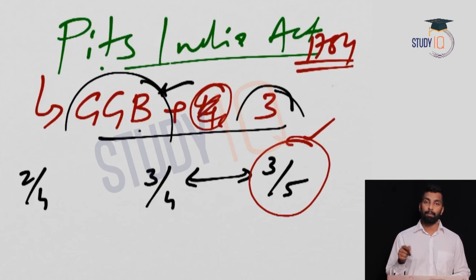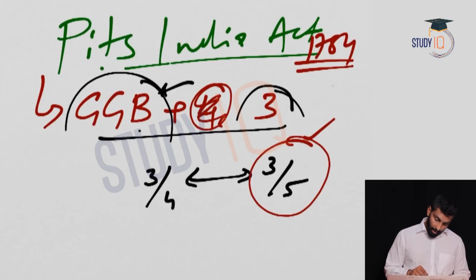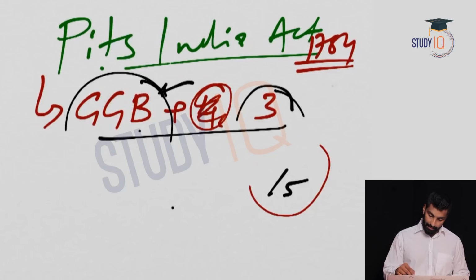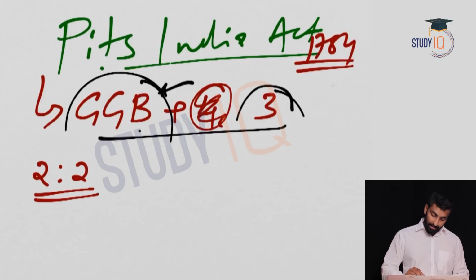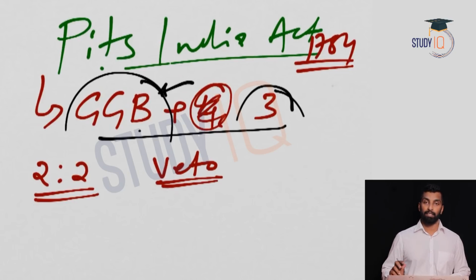But we are still saying that the problem is solved, right? How? That is what we are going to see. Now how the problem is going to be solved is like this. See, now there is a possibility of equality, when 4 members are there, 2 and 2, right? In case of an equality, the Governor General has a veto power, or the final say is with the Governor General.